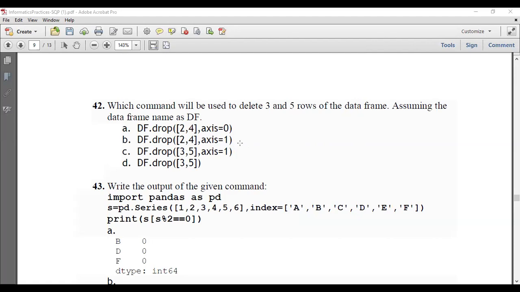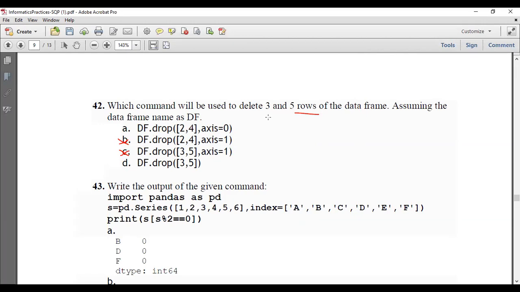The syntax is df.drop in all the options. You know that here the rows are mentioned. Axis 0 represents the rows and axis 1 represents the columns. So we can skip options B and C. Now we have to choose from A and D.